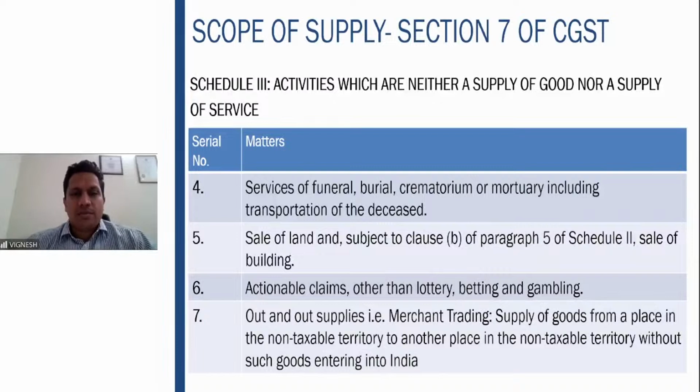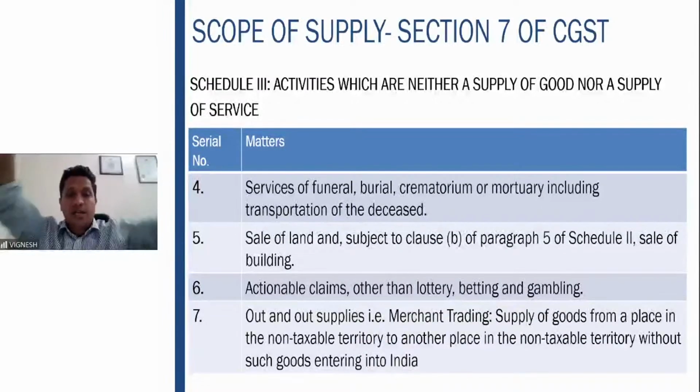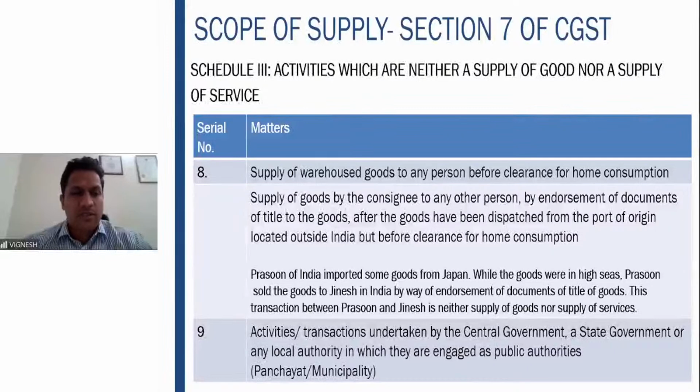Out and out supplies, merchant trading. That is, if goods in a non-taxable territory are going to another place in a non-taxable territory and those goods are not entered into Indian shores. If the ship stops in Indian shores but doesn't come inside the Indian territory, it is fine. From there itself, it goes. That is why out and out supplies. Both the origin and destination of the supplies are outside India. So therefore, that is also neither a supply of goods nor a supply of service.